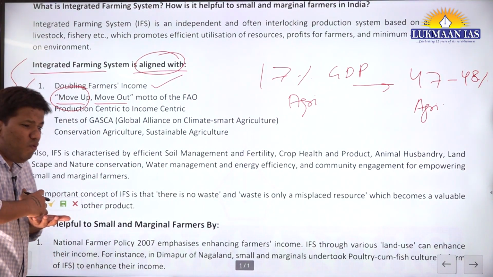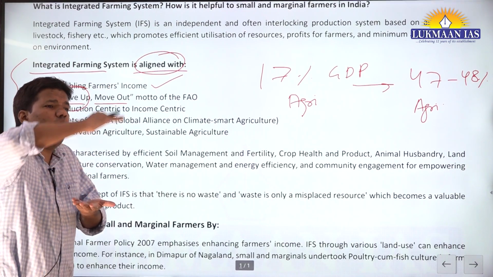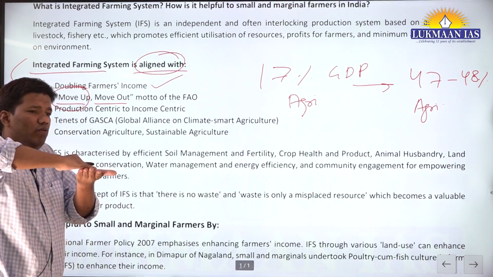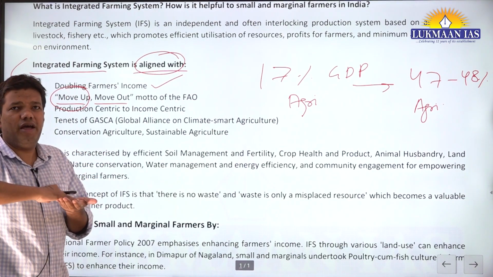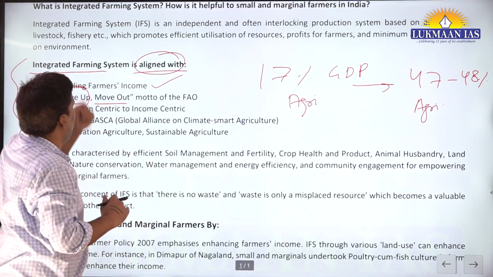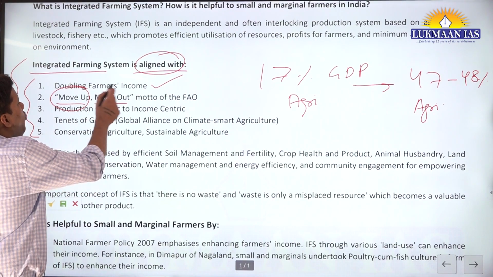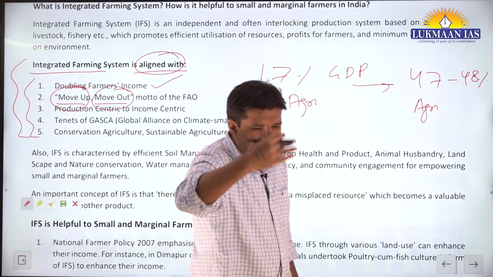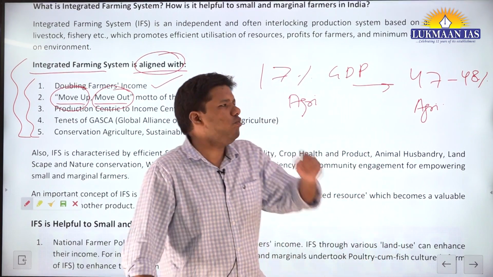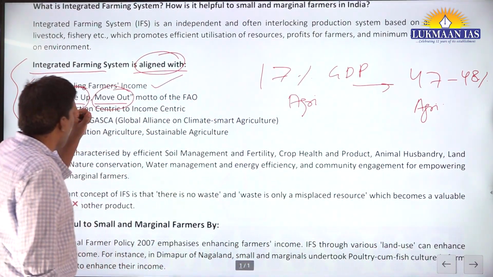Move up means within agriculture you have to move up. How can you move up? Let's say you involve yourself in horticulture, agroforestry, IFS. So that will move you up, and then move out means gradually you should move out from agriculture to manufacturing and services. So now you have this idea, and you are trying to connect it.